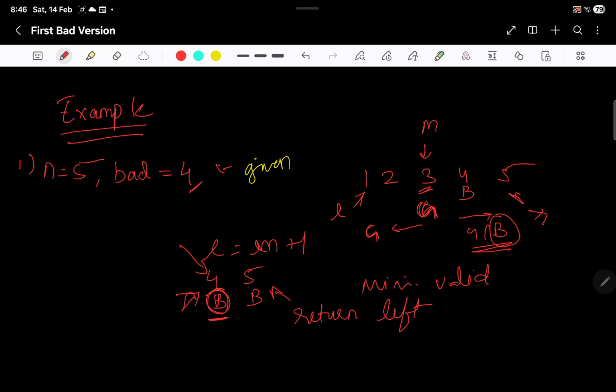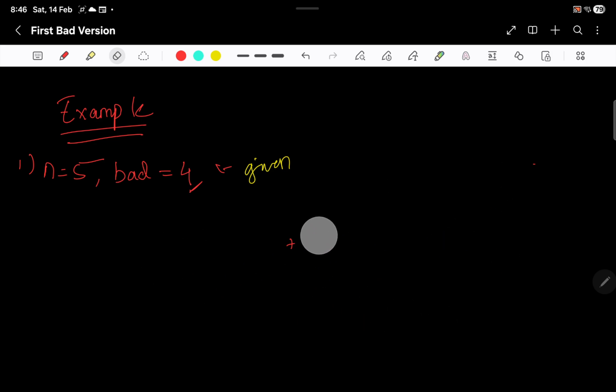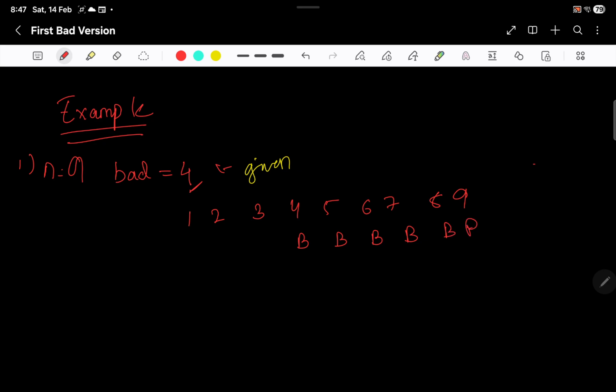Okay. So another example to show here for this algorithm is when n is equal to 9. So the versions would be 1 2 3 4 5 6 7 8 9. Now we know that the question says that this is the bad version, right? And these are the good versions.